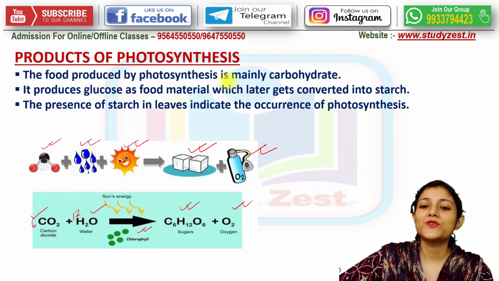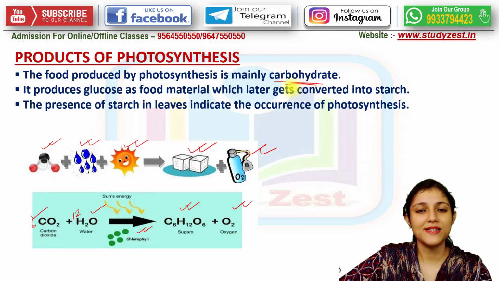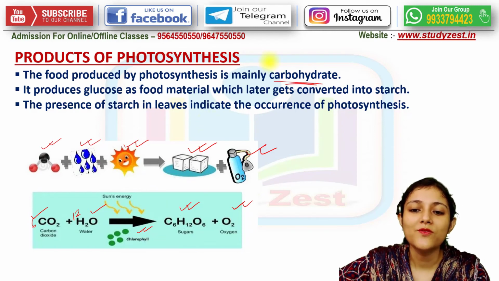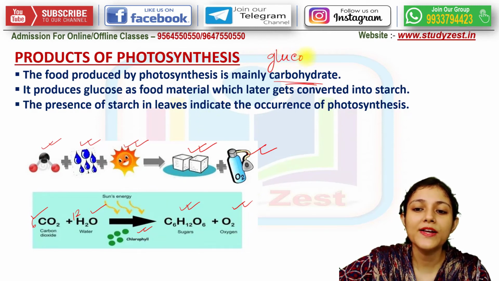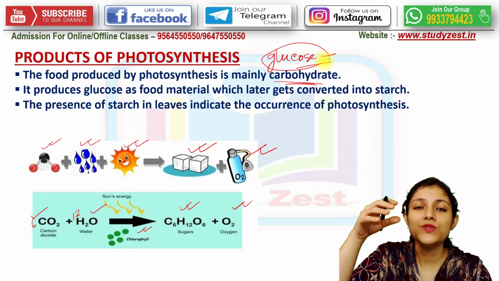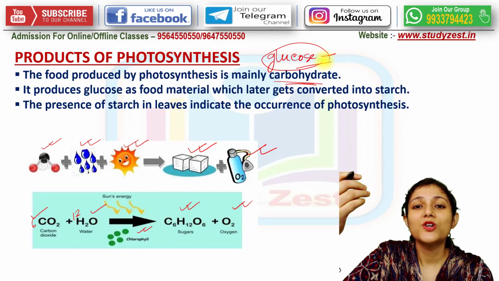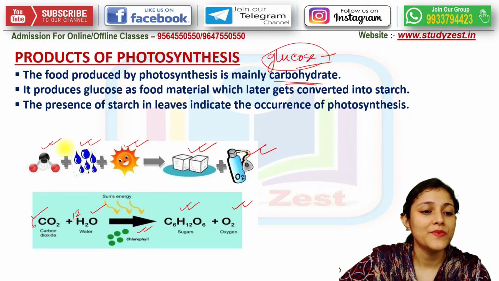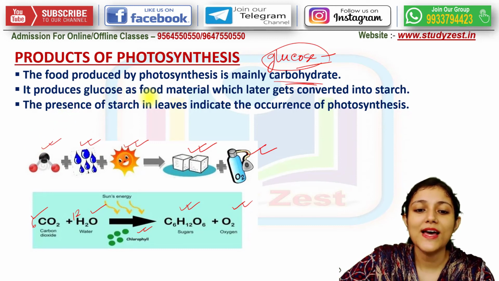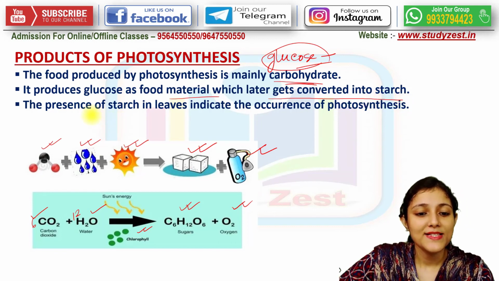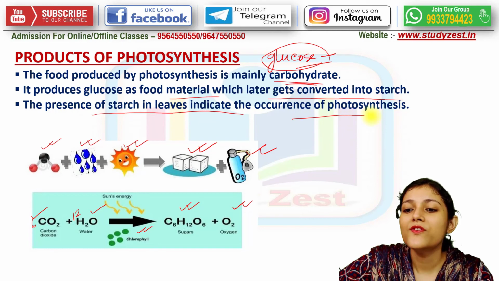So food produced by photosynthesis is mainly of carbohydrate type, and the most simple form of carbohydrate is glucose. Firstly, food is synthesized in the glucose form, and after utilizing some glucose, the rest is not lost. It is rather converted into starch for storing for the future. It produces glucose as food material and later gets converted into starch, as I told you. The presence of starch in the leaves indicates the occurrence of photosynthesis.